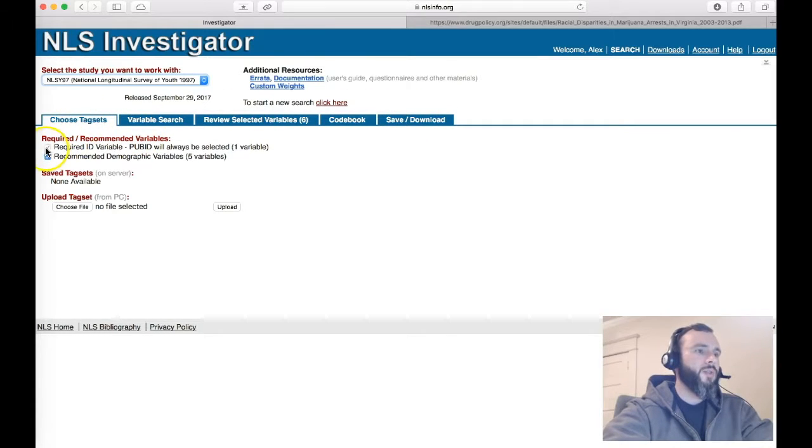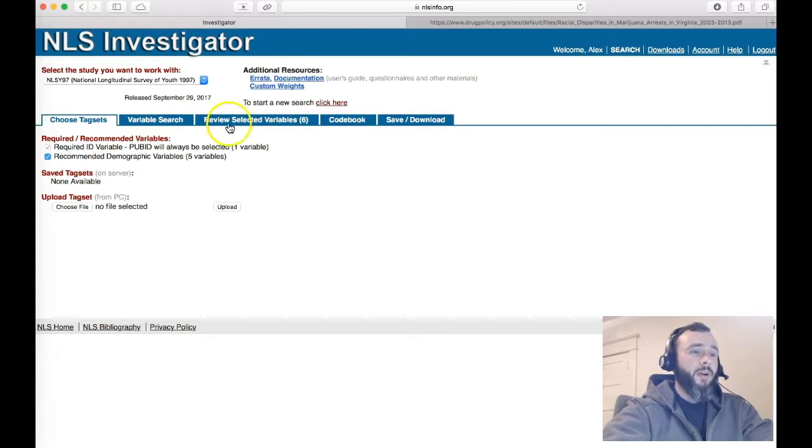This pub ID variable is required because it is like the serial number for each individual person that cross-references all of their responses between the different questions they were asked. So that's required because otherwise you wouldn't be able to cross-reference any data from one question to the other.